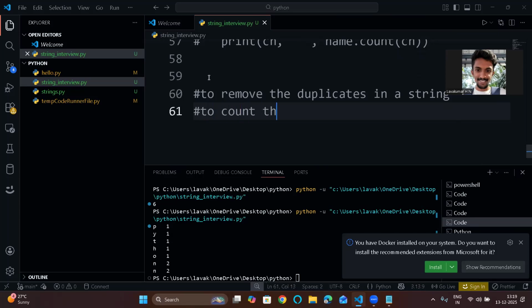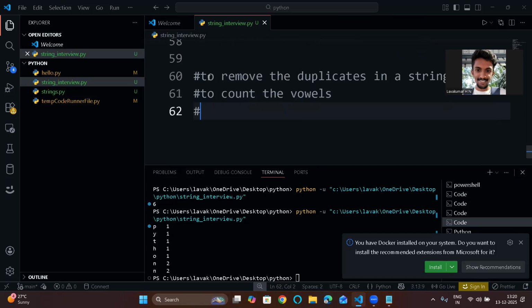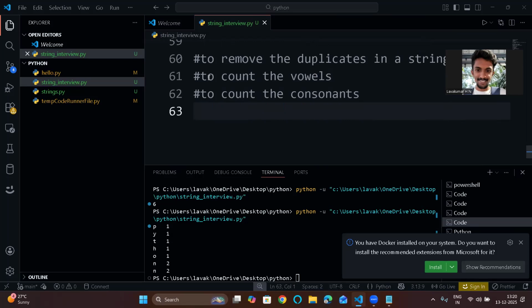You can write a program to count the consonants, and a program to find the first non-repeating character, the character which is not repeated. So these are some of the questions.